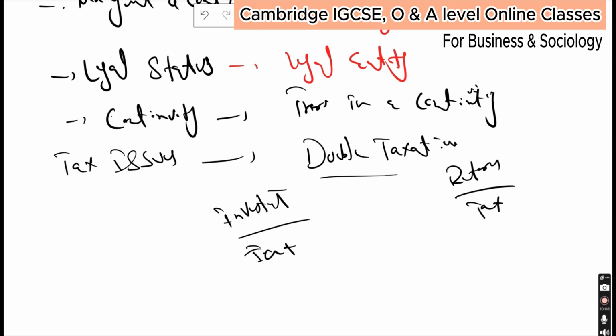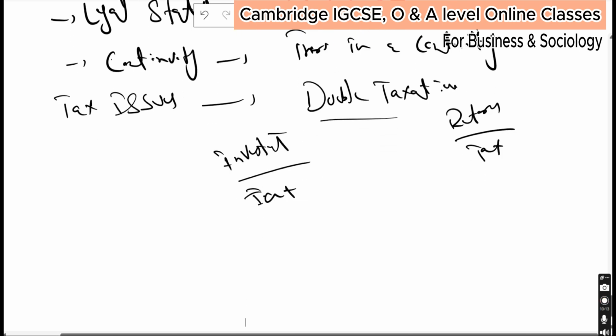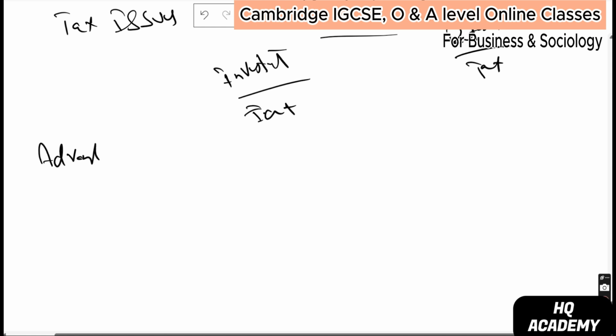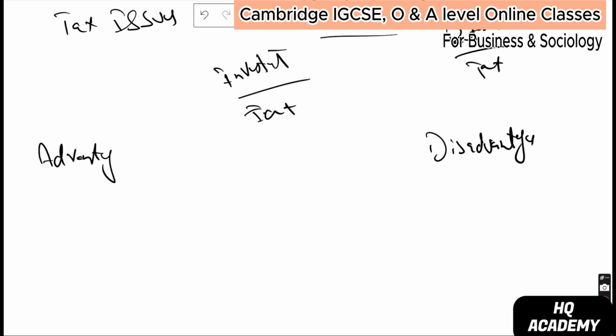If we talk about its advantages and disadvantages, let me tell you one thing. If we talk about its advantages, shareholders have limited liabilities, of course, everyone knows.